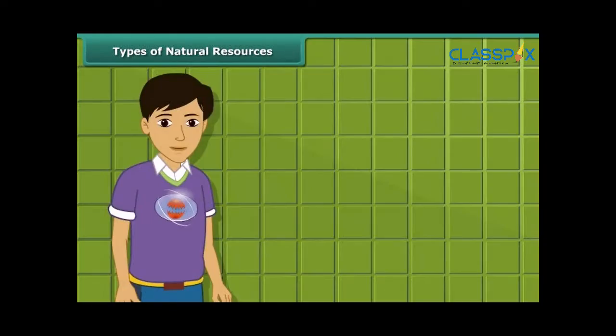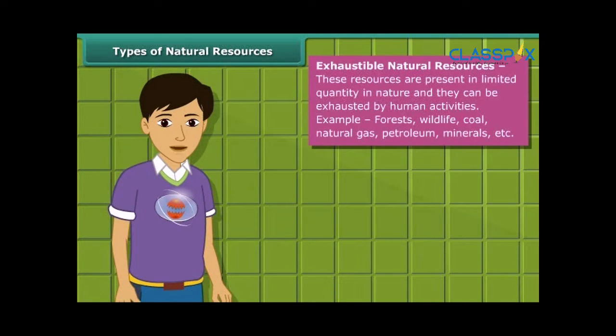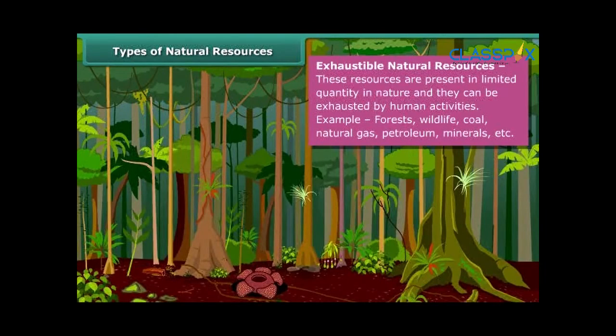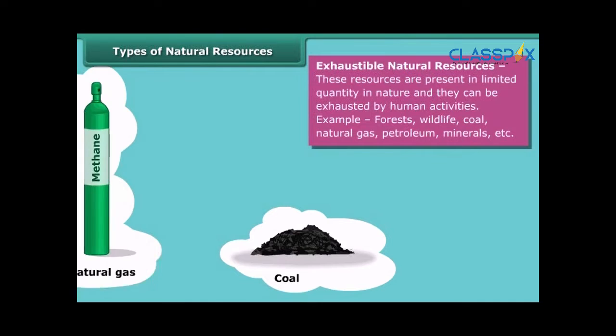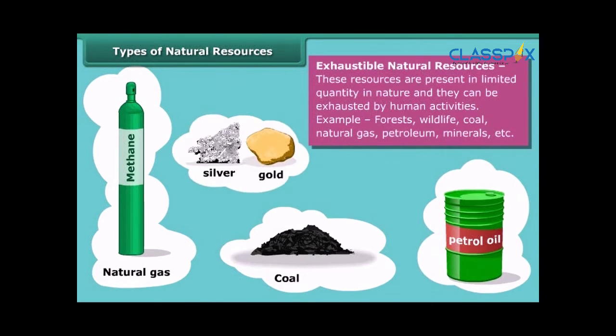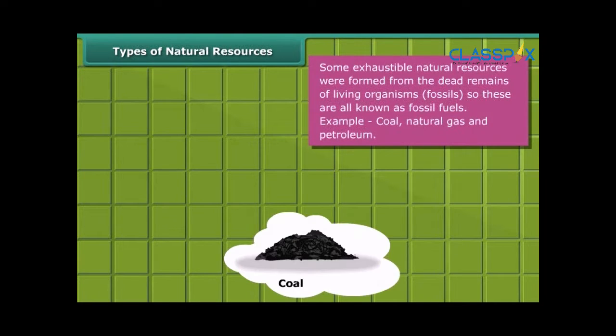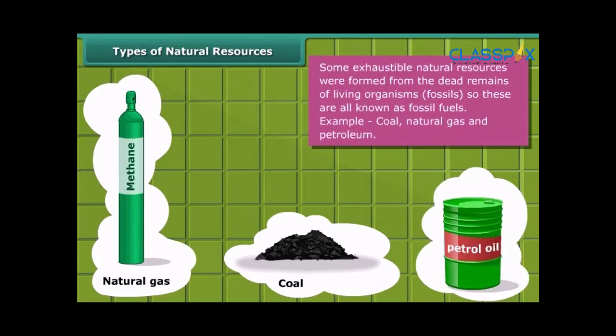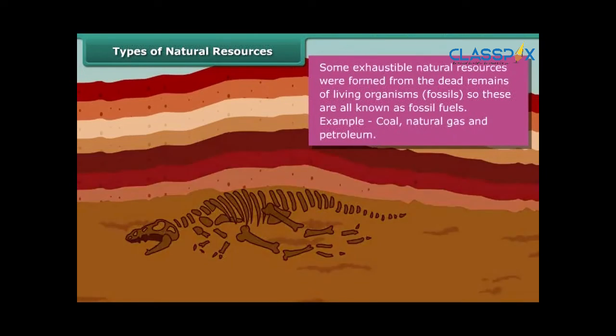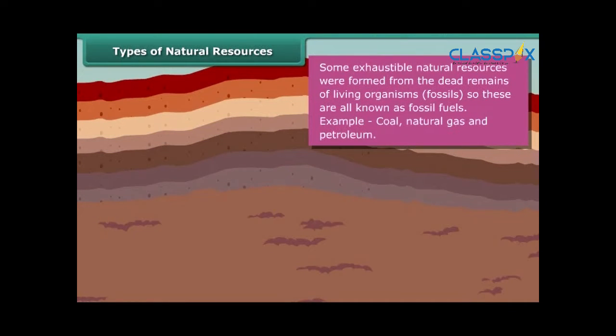On the other hand, the amount of exhaustible resources is limited and they can be exhausted by human activities and consumption. Forests, wildlife, coal, natural gas, petroleum and minerals are examples of these resources. Do you know that some exhaustible resources like coal, natural gas and petroleum were formed from the dead remains of living organisms called fossils, and hence these are also known as fossil fuels?